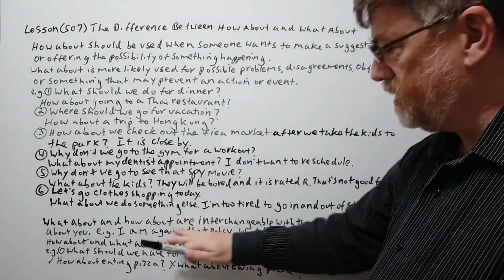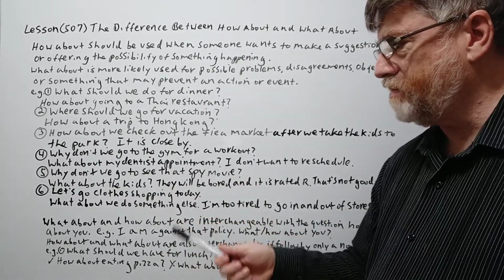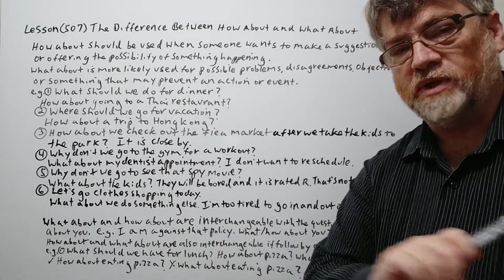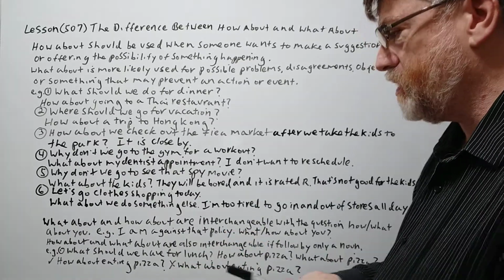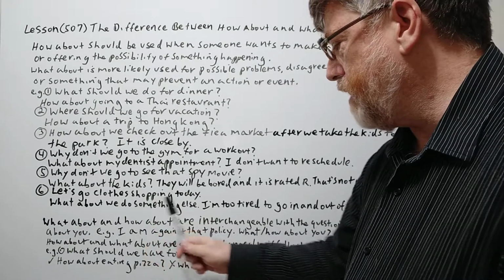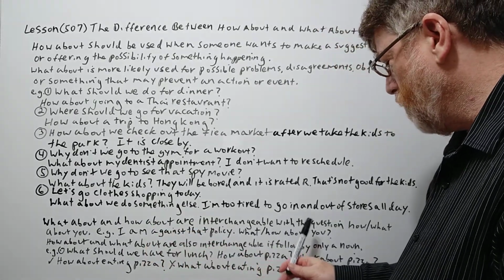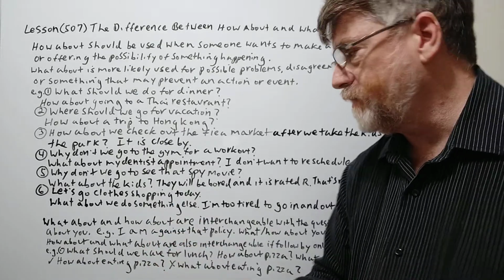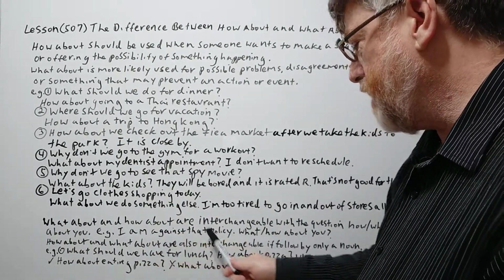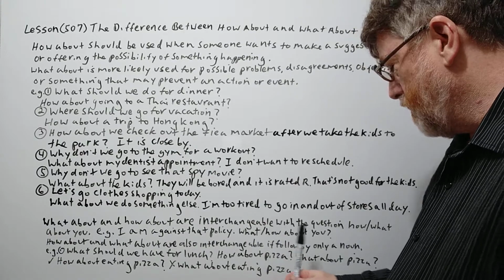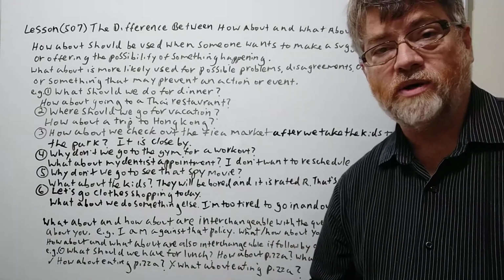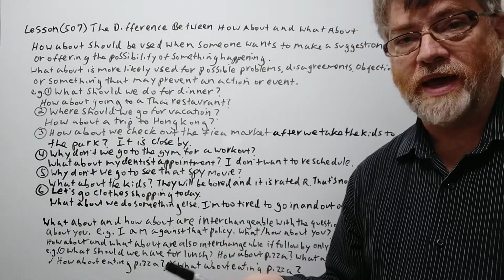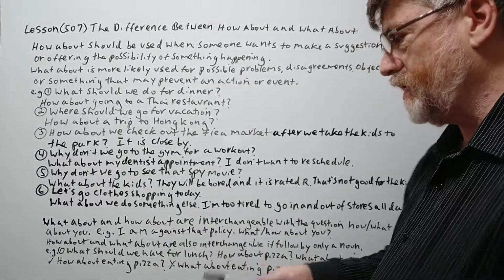All right, now this bottom section here, this is where it's definitely interchangeable. Either one could be used in these situations. What about and how about are interchangeable with the question, either how or what about you. Okay, so I am against that policy. What about you? How about you? They're both okay in this sort of situation.